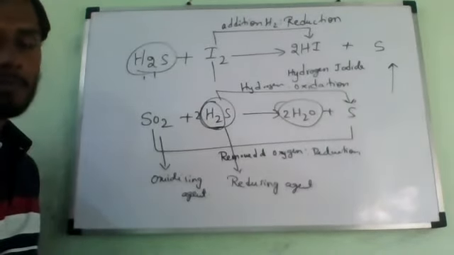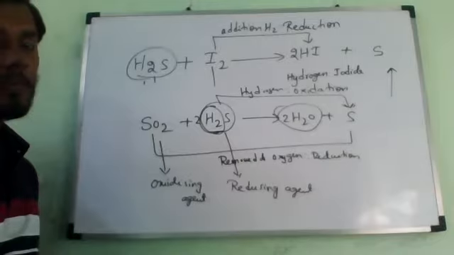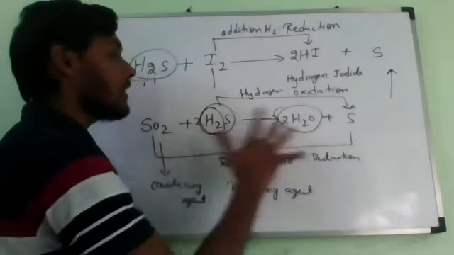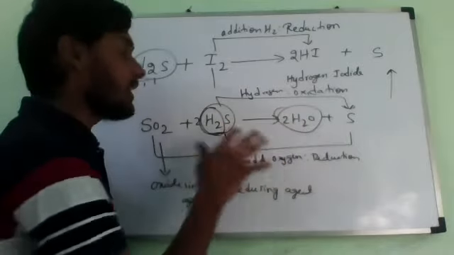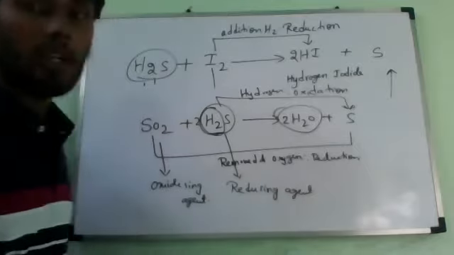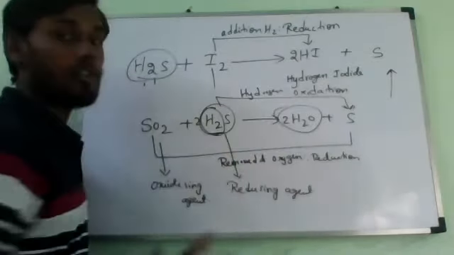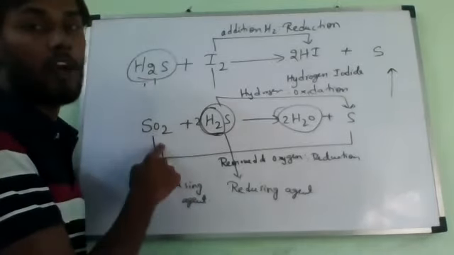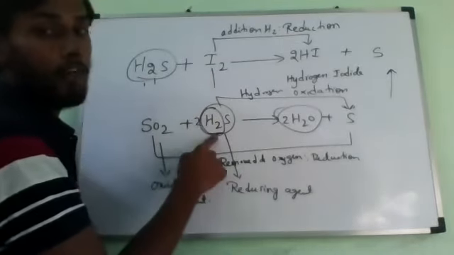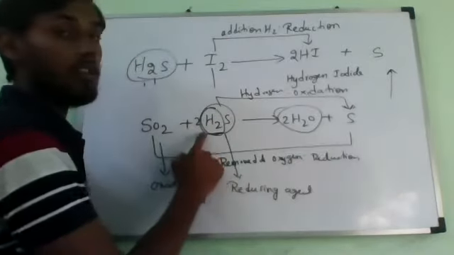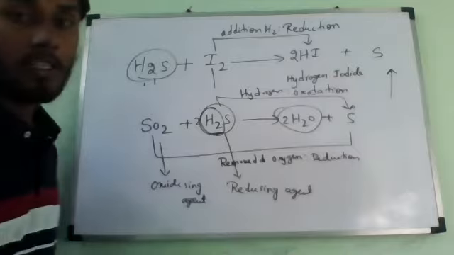Then if only hydrogen is there, we should consider it as well. Remember, only if these extra products are coming, there is no reaction taking place there. Here hydrogen and oxygen are both reacting and forming water, but there is no oxidation, there is no reduction. We only consider either adding of oxygen or removing of oxygen, or adding of hydrogen or removing of hydrogen. Here oxygen is removed. Here hydrogen is removed. That's all. Understand?